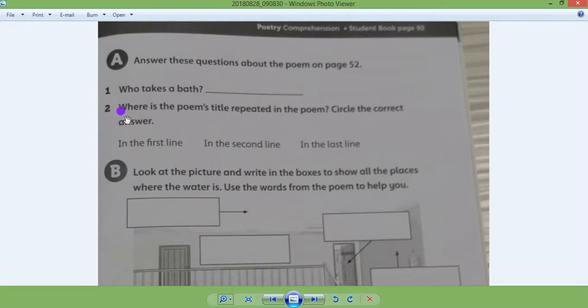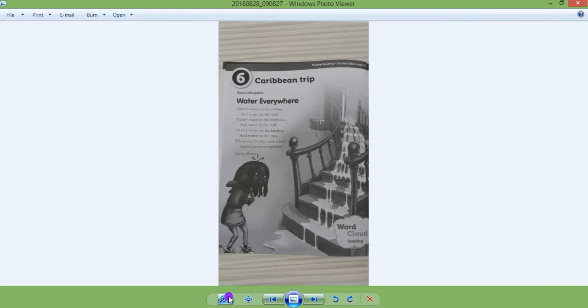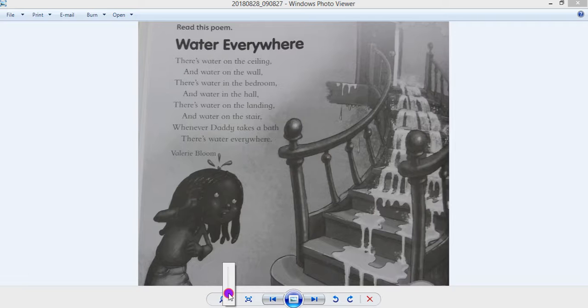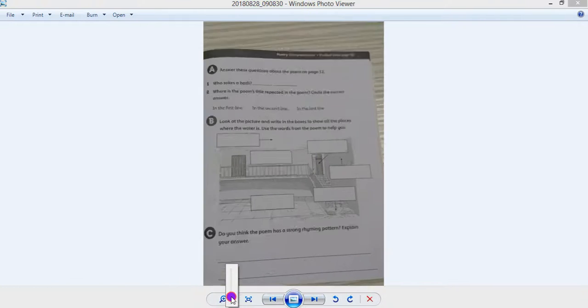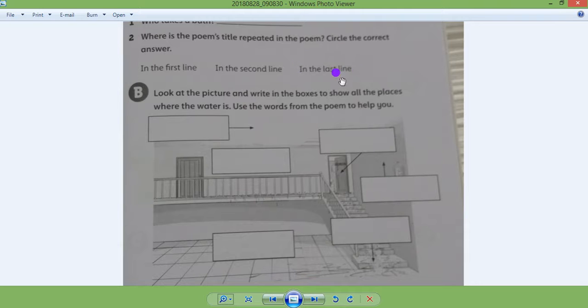Let's read 2. Where is the poem's title repeated in the poem? Circle the correct answer. Is it in the first line, or in the second line, or in the last line? Let's check. The title of the poem is Water Everywhere. Where can we see water everywhere, water everywhere? Here, water everywhere. This is repeated. So this is in the last line, right? Okie dokie. So circle here in the last line.